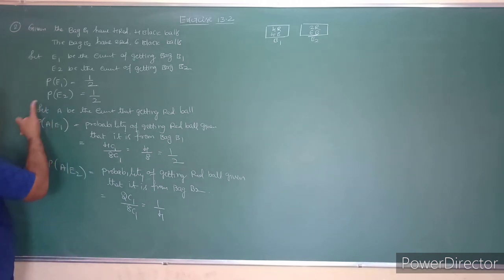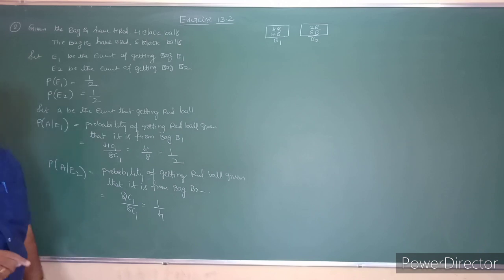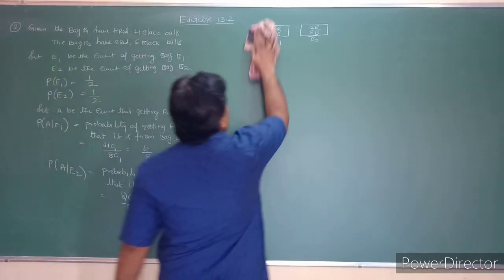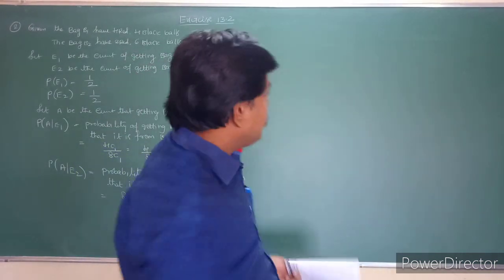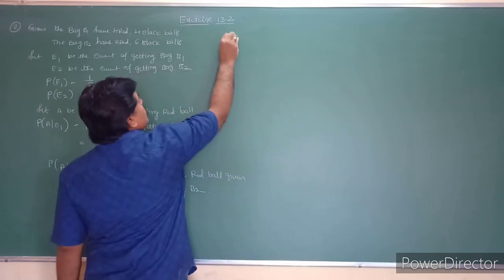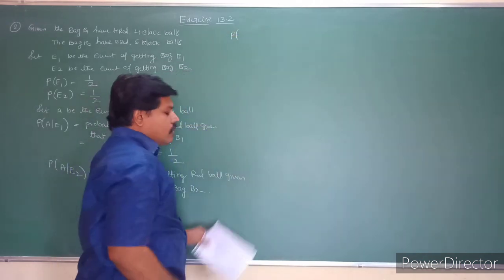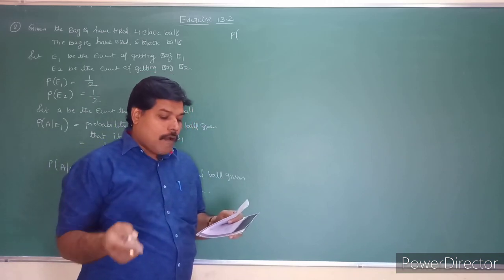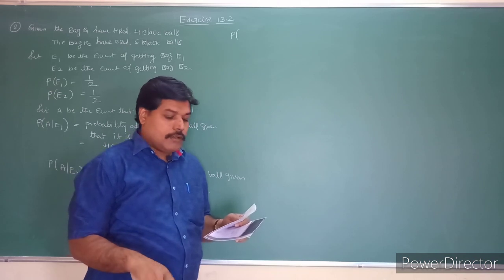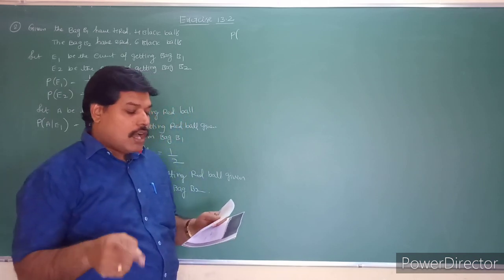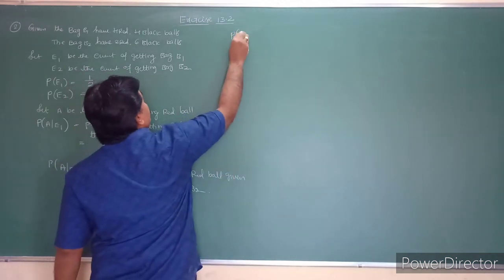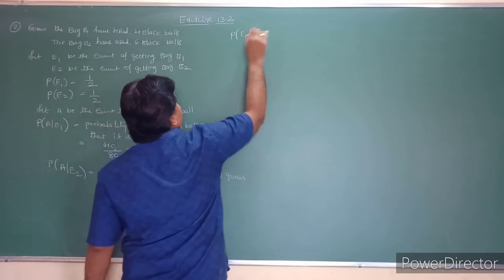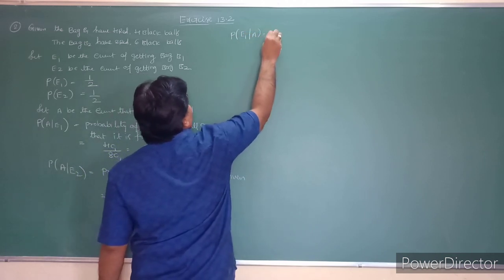So we have probability of E1, probability of E2, probability of A given E1, and probability of A given E2. Next, what is the question they are asking? Find the probability that the ball drawn is from the first bag. That is nothing but the probability of E1 given A.